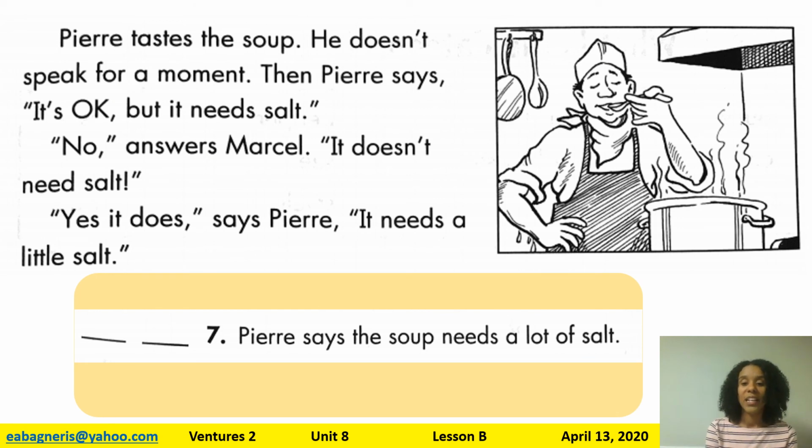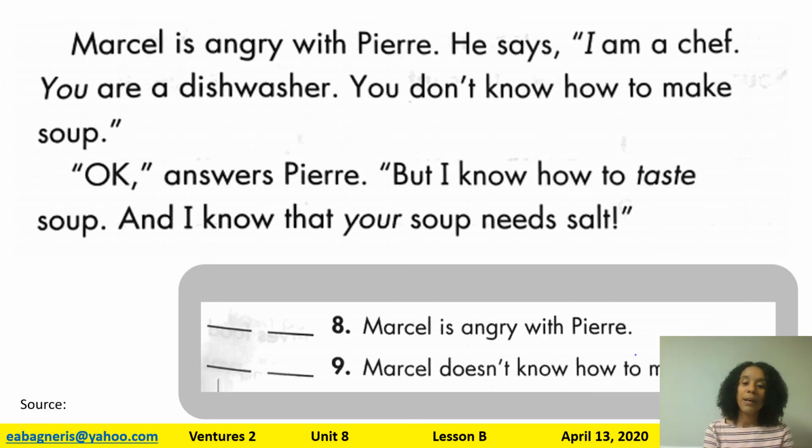Number 7. Pierre says the soup needs a lot of salt. Does Pierre say the soup needs a lot of salt? Let's look at the story. At the very end of this page, Pierre says it needs a little salt. So a lot of salt or a little salt. He says it just needs a little salt. So this one is also no. Number 8.